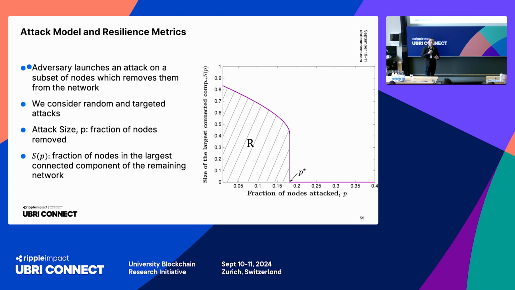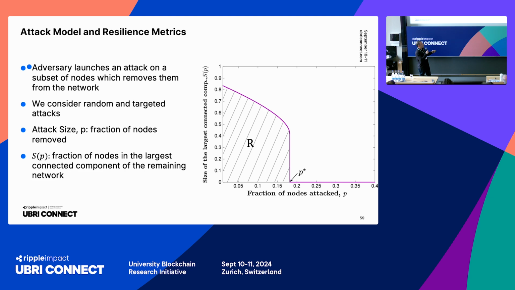But essentially, we assume an adversary is capable of choosing a subset of nodes and removing them from the system. And what we are interested in is what happens to the rest of the network. One typical topology metric is what we can call S of P. If I am removing a P fraction of the nodes, S of P is the fraction of nodes that still remain in the connected giant core of this network. So what we are typically interested in is a plot like this. This is just an example. It is not from the XRP.